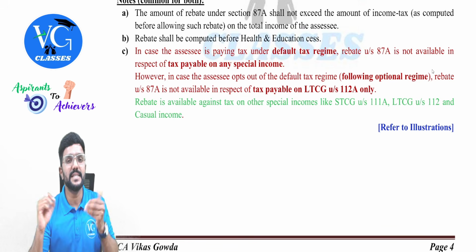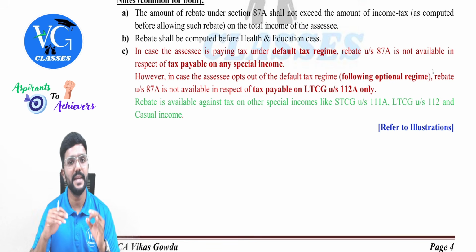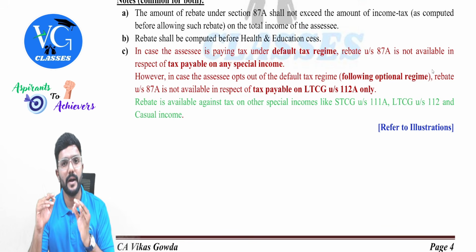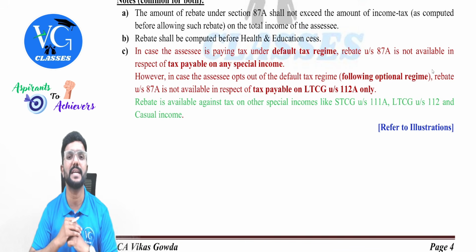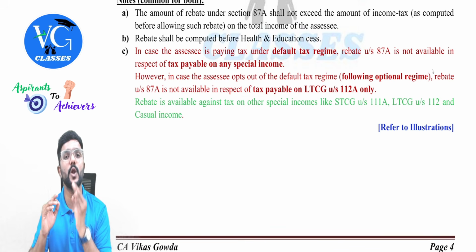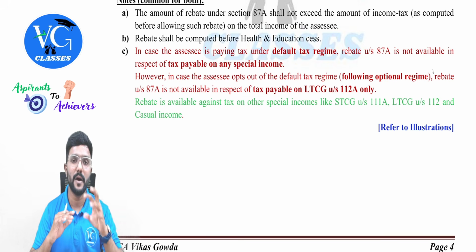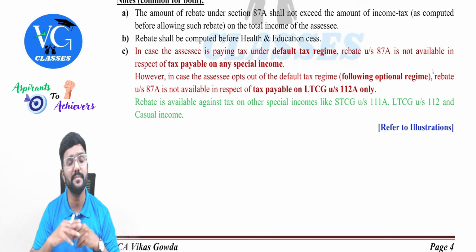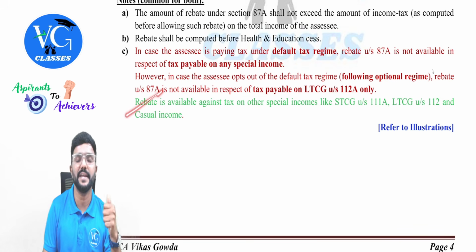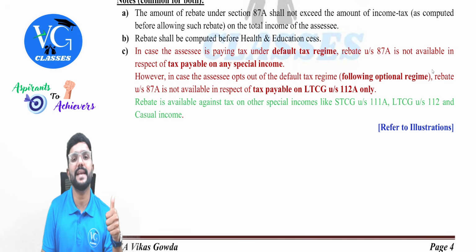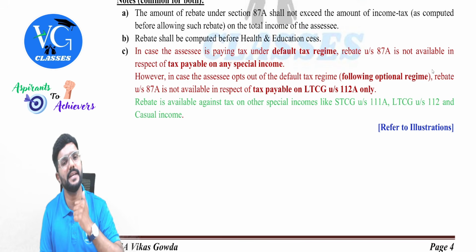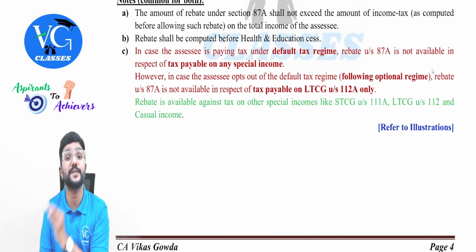Okay. Sir, what if the assessee is following optional scheme? Then he can claim rebate against special incomes, but only against one special income he cannot claim. What is it? 112A long-term capital gain. Got it? Sir, other incomes on which special rate is applicable, can he claim? Yes, for example, I have given here in green color. Short-term capital gain under section 111A or long-term capital gain under section 112 or casual income under section 115BB or 115BBJ. Can he claim the rebate? Yes, under optional scheme.